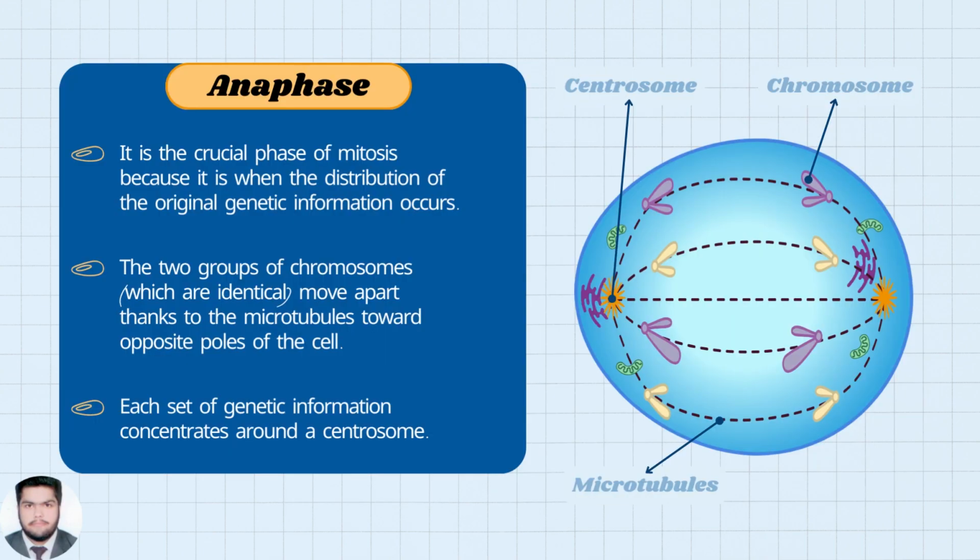Anaphase. It is the crucial phase of mitosis because it is when the distribution of the original genetic information occurs. The two groups of chromosomes, each identical, move apart thanks to the microtubules towards opposite poles of the cell. Each set of genetic information concentrates around a centrosome.